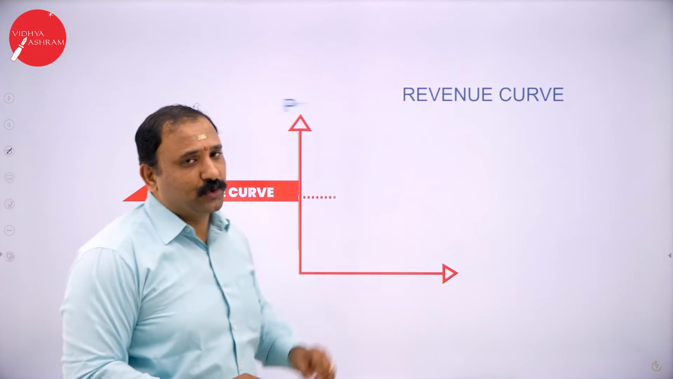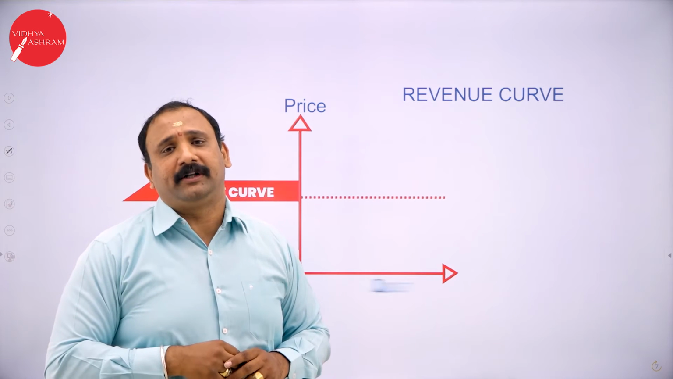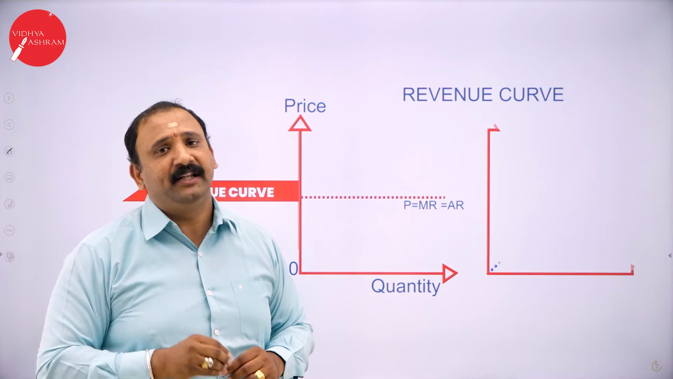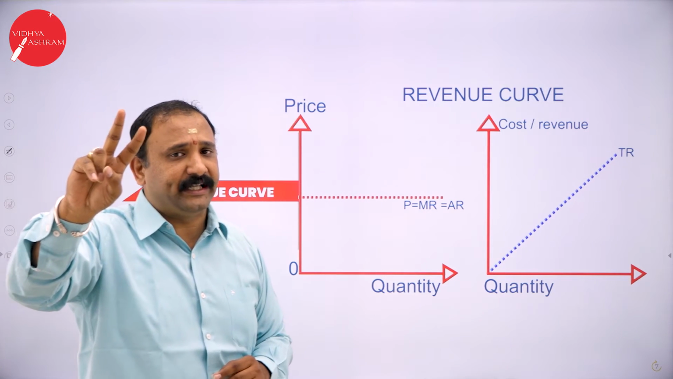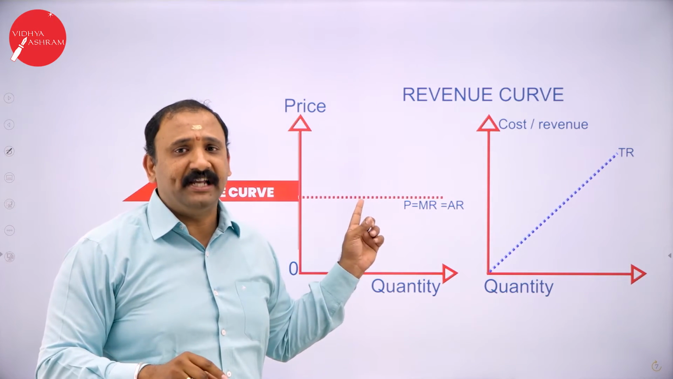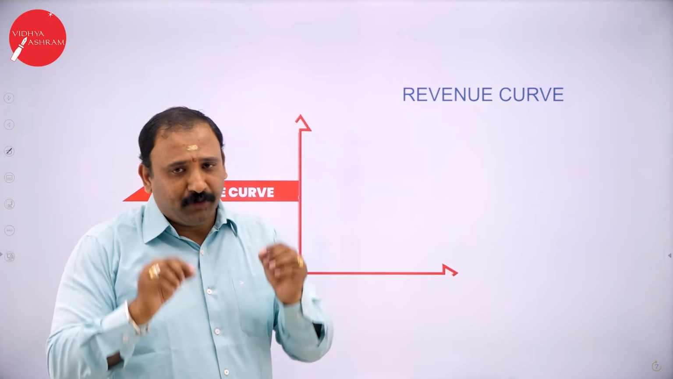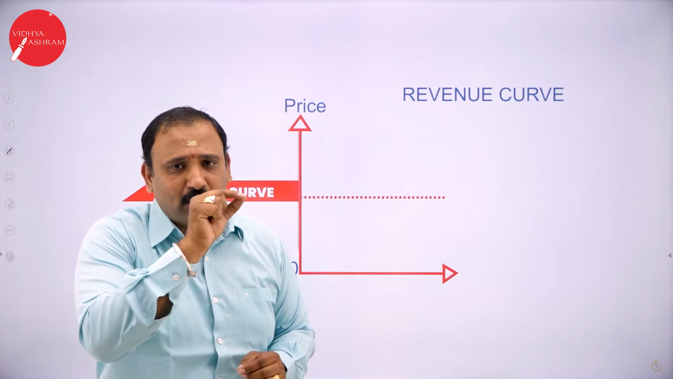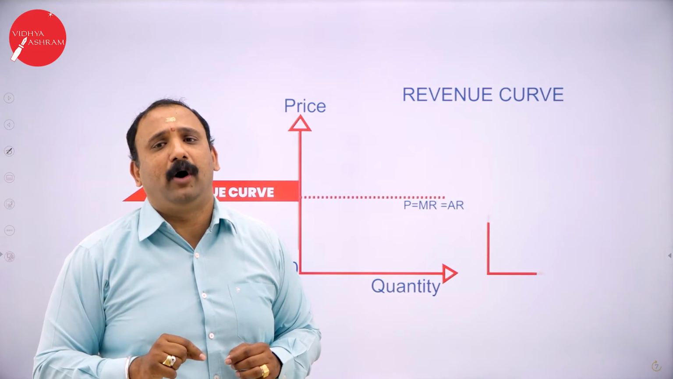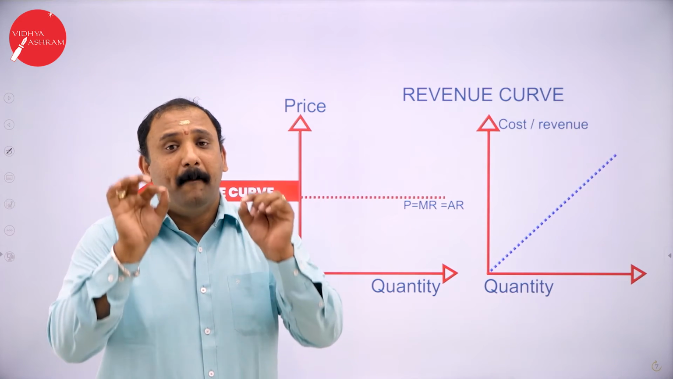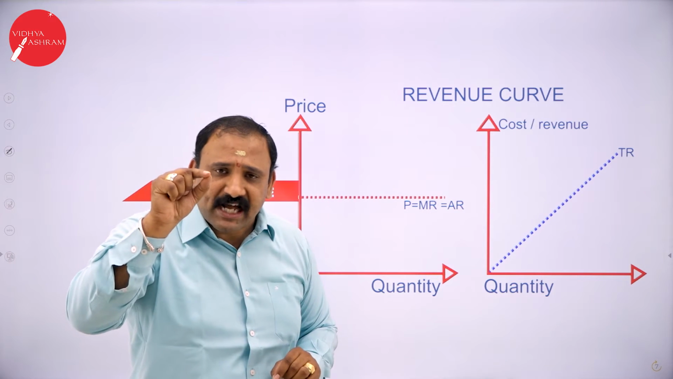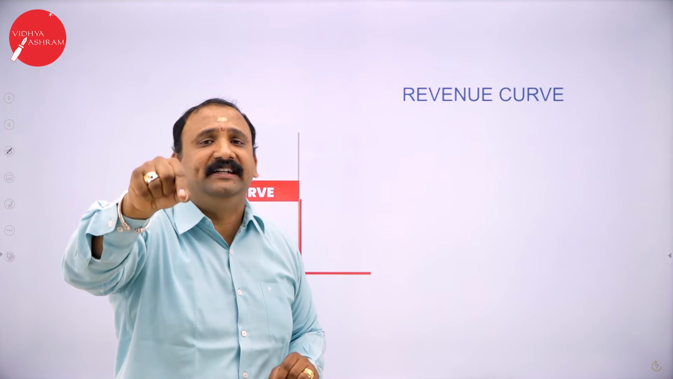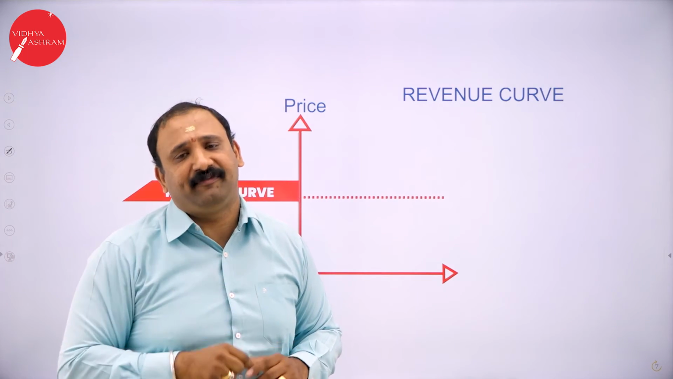the revenue curve. This is a very, very important graph that you need to know in this particular chapter. Why this is important? We are going to again take two factors here, price and quantity. Now, if you look into the graph, you will get a dotted line which will talk about price is equal to marginal revenue, which is equal to average revenue. What is that we are trying to make you understand in this entire factor?